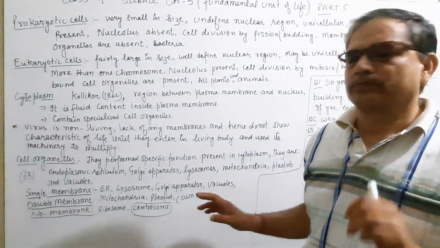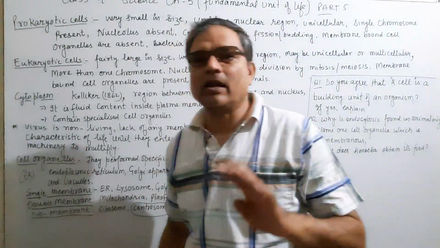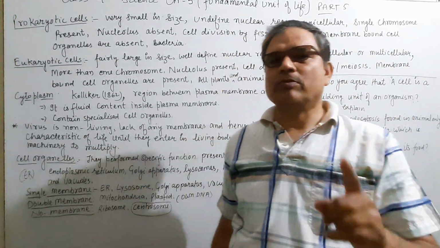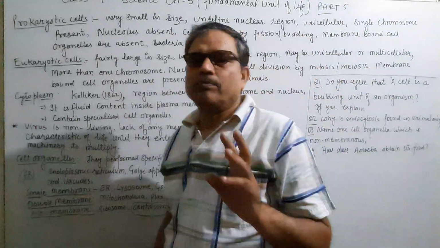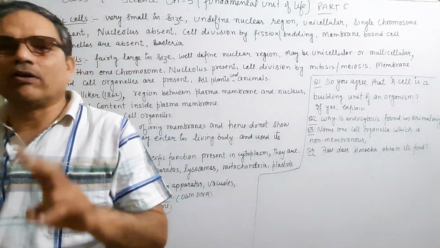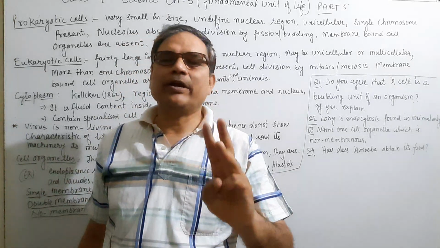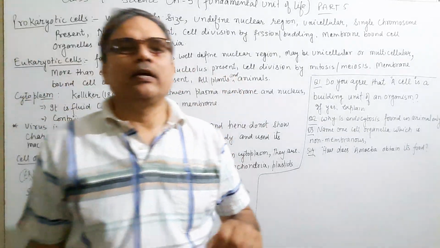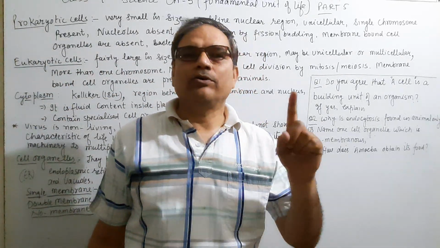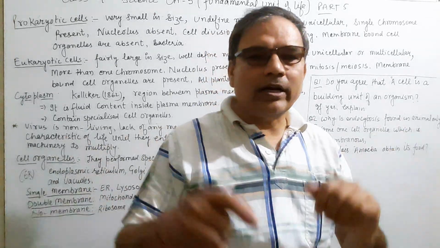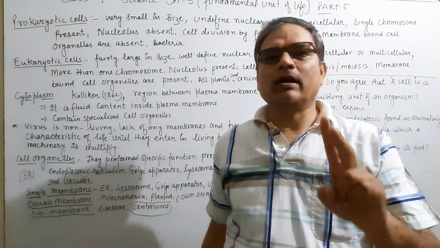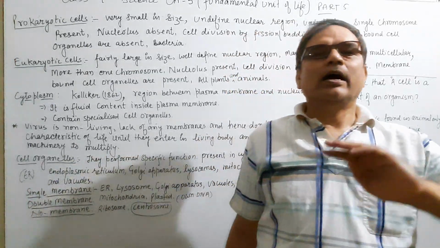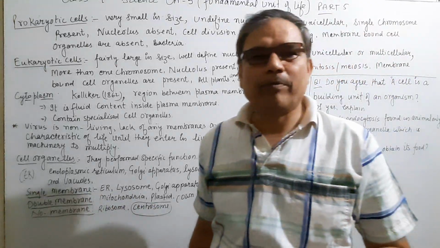There are four. And the double membrane cell organelles, which have two layers of membrane, are mitochondria and plastid. They are double membranous, and they have their own DNA, deoxyribonucleic acid, their own genetic material. It means mitochondria and plastid have their own genetic material and a double layer membrane.